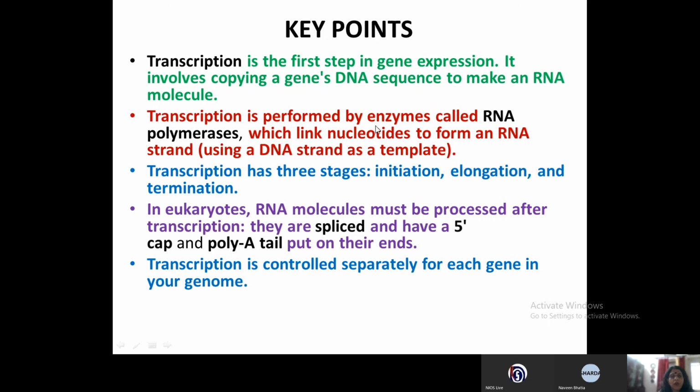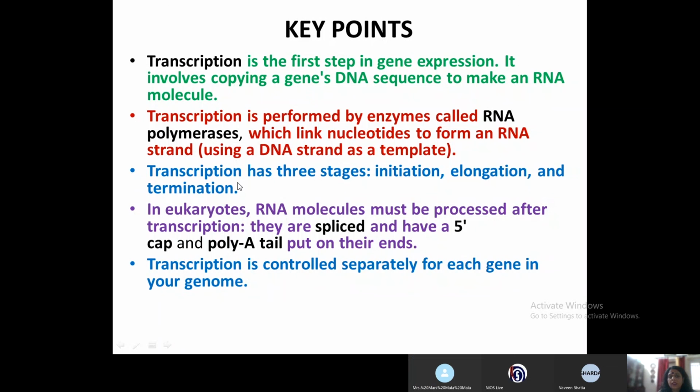Transcription is performed by the enzyme called RNA polymerase. You know that in case of prokaryotes, there is only one RNA polymerase which will help in the transcription of the tRNA and also the mRNA.